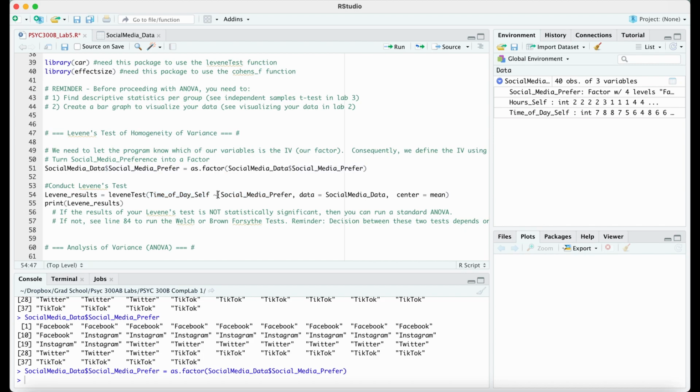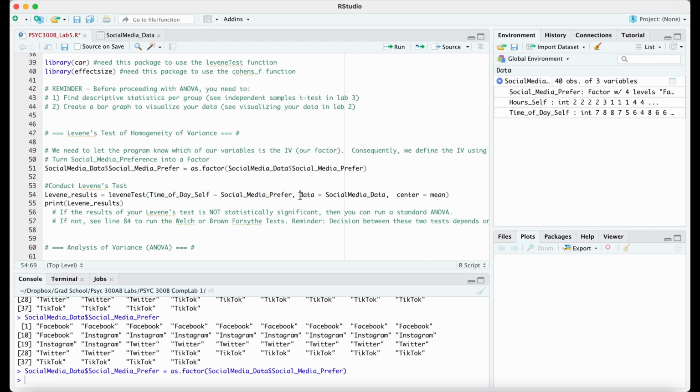So what this tilde is saying is basically anything on the right is our independent variable, and what's on the left is our dependent variable. So is there any difference in our dependent variable, time of day self for me or our self for you, dependent on preference of social media? And that is what we call our model. That's just a little bit of terminology, it's not too important. And so that's what we have here.